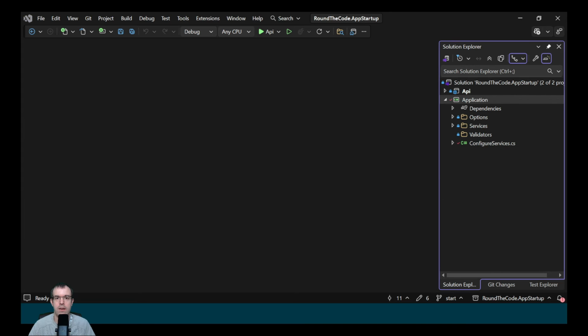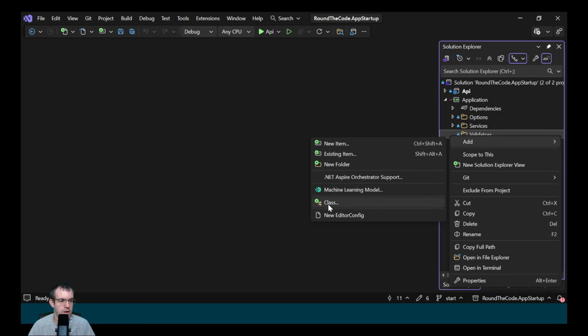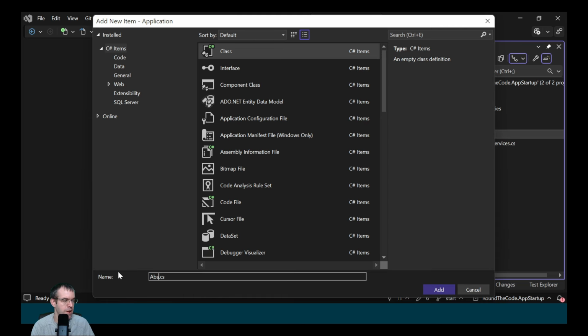Now we're going to add an abstract options validator. We go to Add Class, and we'll call it AbstractOptionsValidator.